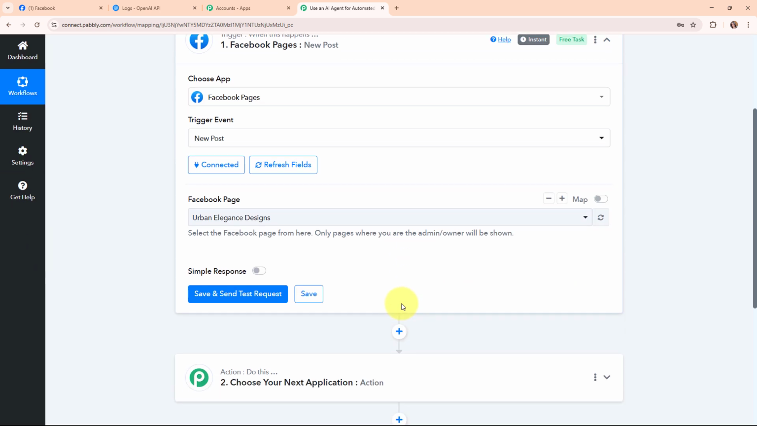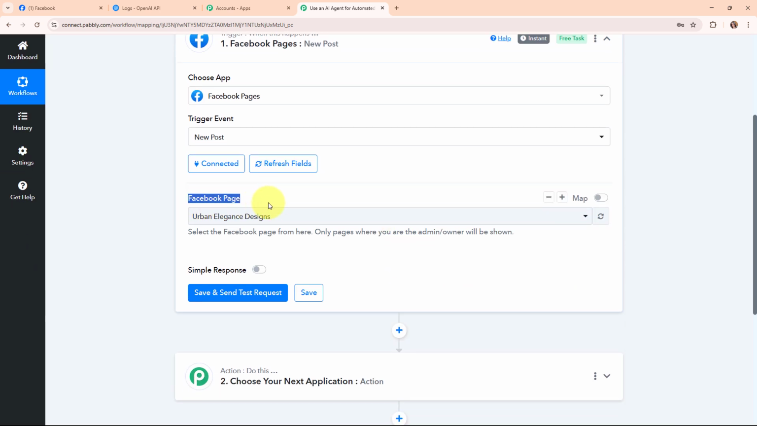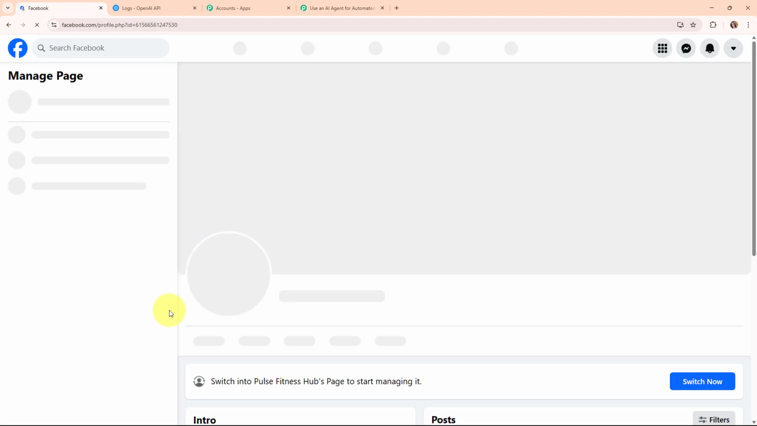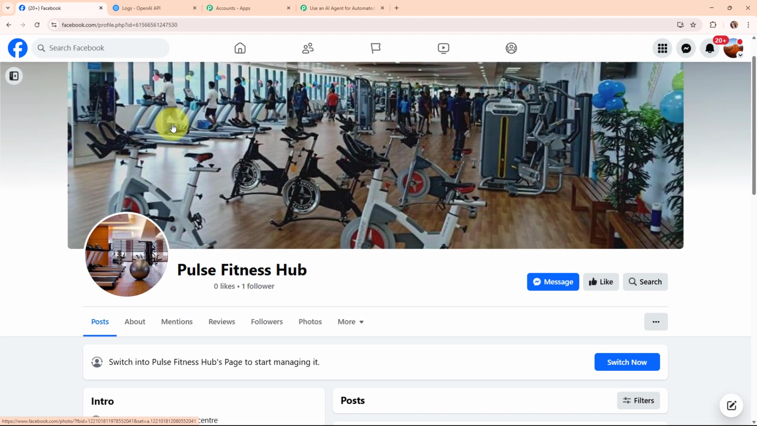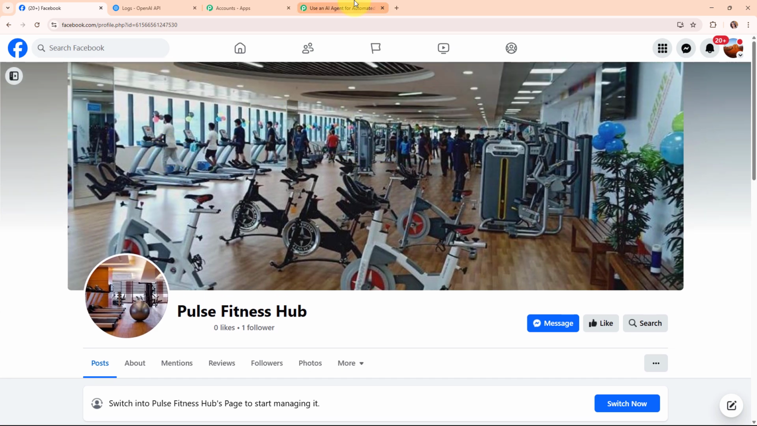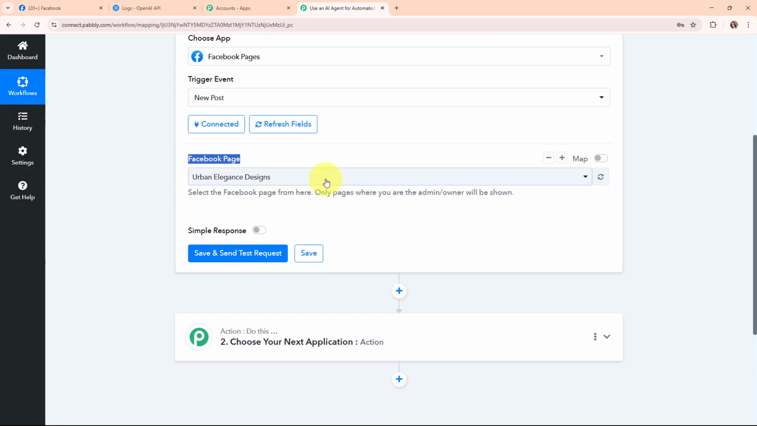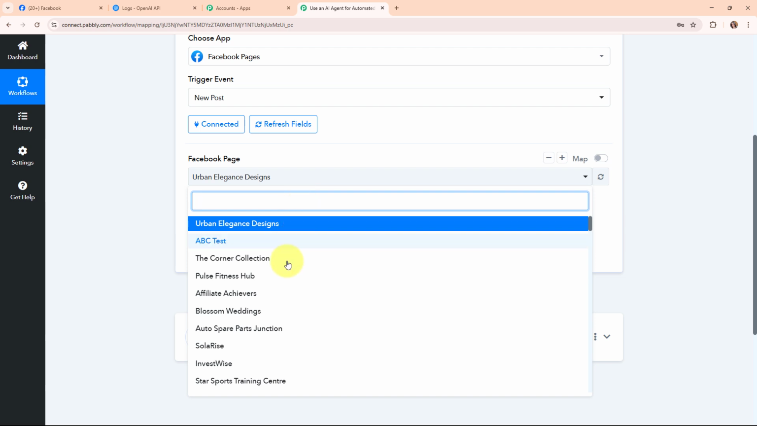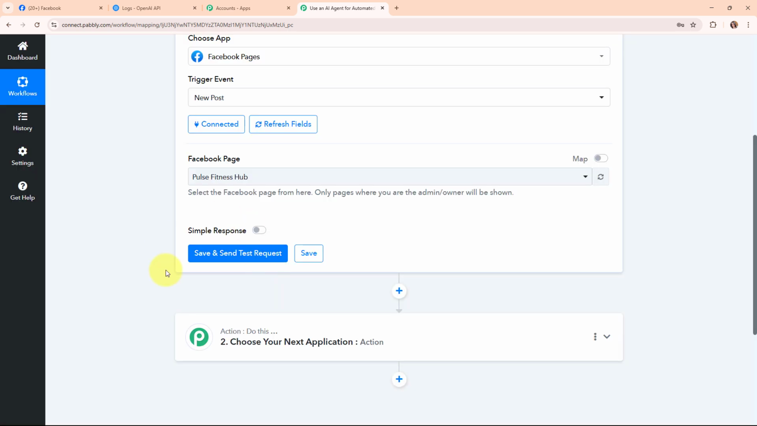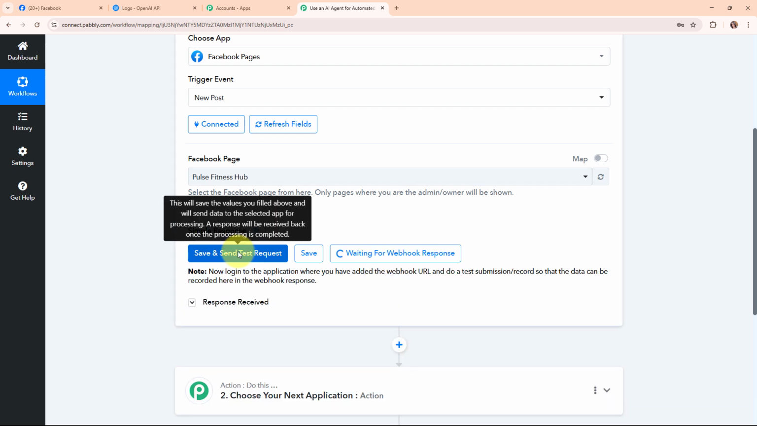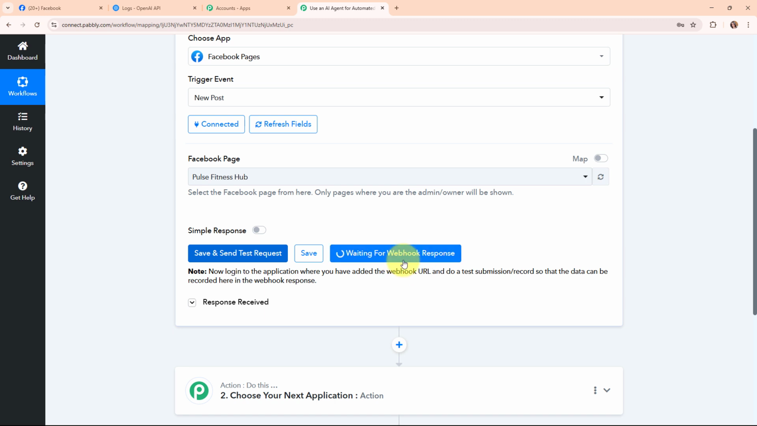So moving forward, and then here it is asking me to select the Facebook page. So I've already shown you our Facebook page which I've created with the name Pulse Fitness Hub in my Facebook account for my English blog post. So now here in my Pabbly's workflow I'm going to select my Facebook page as Pulse Fitness Hub. And now after selecting my Facebook page, I'm going to click on the save and send test request. And here by clicking on the save and send test request, you can see it is waiting for webhook response.